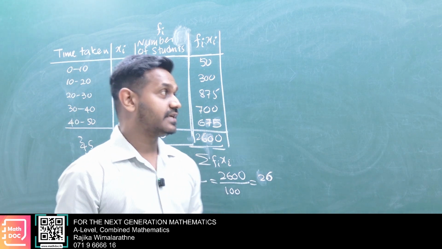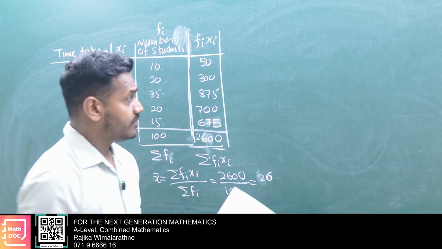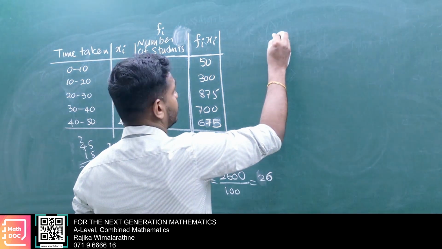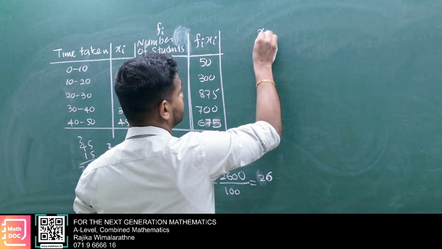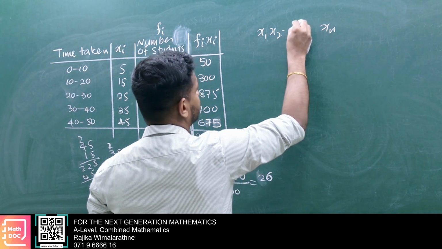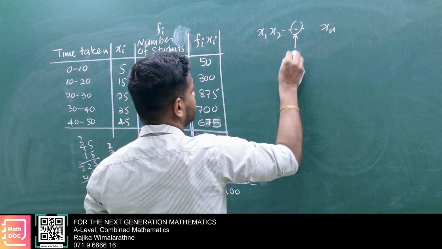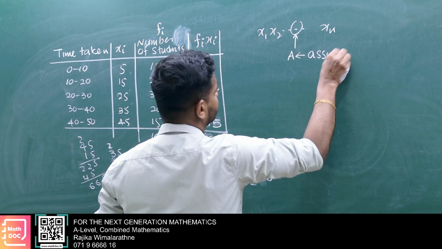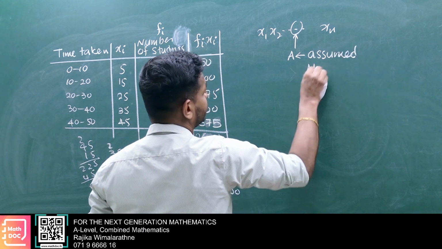Okay, let's see what that is. Here, check this one. Here you consider x1, x2, and it goes on. So some mid value you select as the assumed mean.